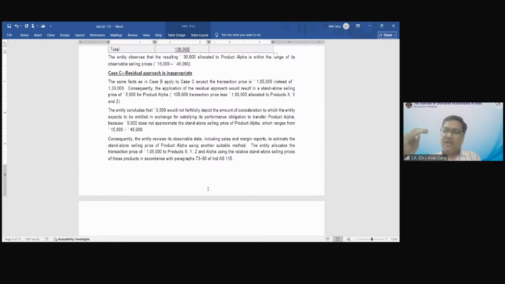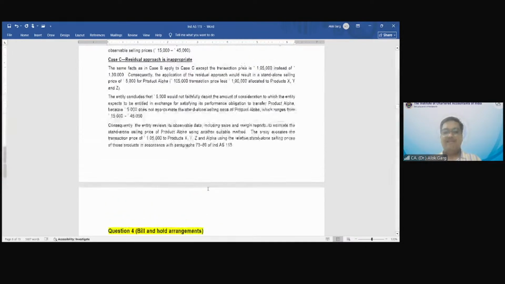So 50,000 is product X, 50 is product Y and Z, 30 is product alpha. So what is the total? Total standalone selling price is 130. So what is the transaction price? 1,05,000. It means this 25,000 discount is again going to be allocated between what? X, Y and Z and alpha. Right? Is that clear or not? Is this clear or not?